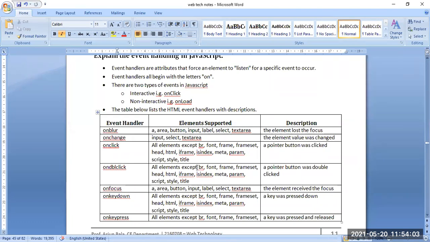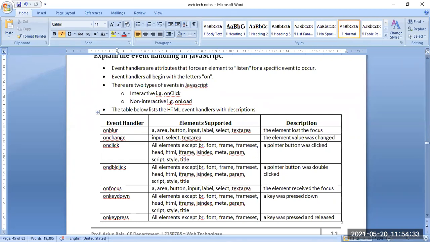There are two types of events in JavaScript: interactive and non-interactive. The first one is interactive and the second one is non-interactive. Here we can see a table showing what each event handler's purpose is, what the supported elements are, and what the description is.